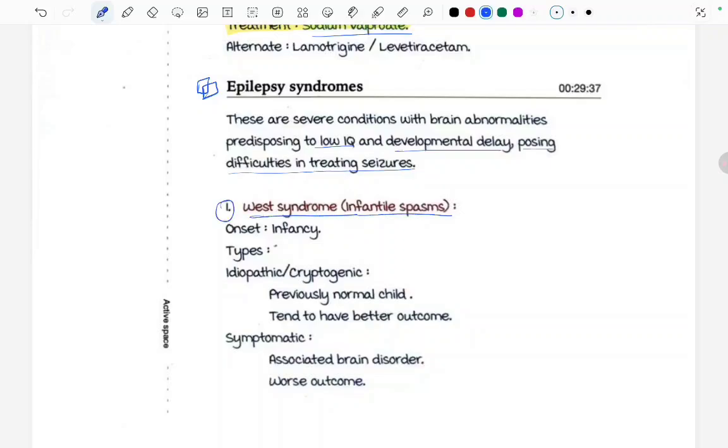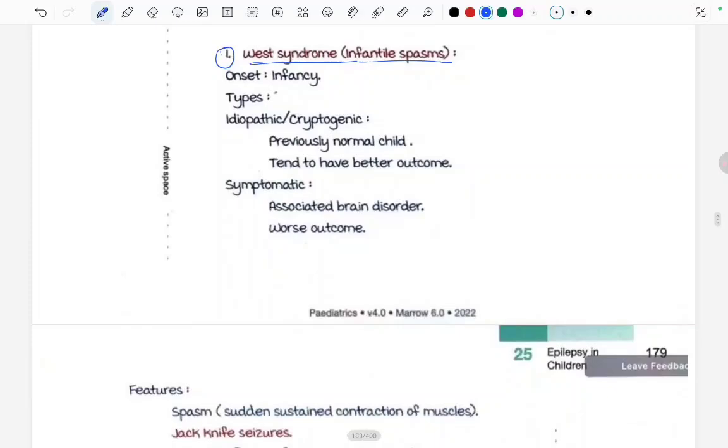Its onset is seen in infancy. Its types are, it can be idiopathic or symptomatic. Let's first read about the idiopathic or cryptogenic type. There is a previously normal child, and tends to have a better outcome. In the symptomatic one, there is an associated brain disorder or worse outcome. This is seen in the symptomatic one.